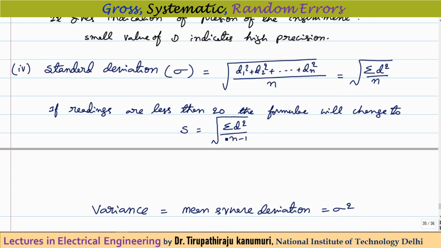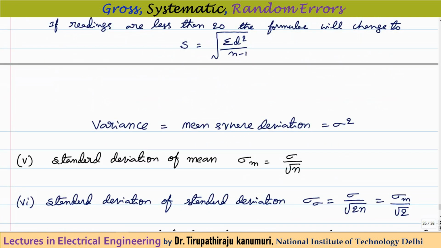You have to observe this in the numerical. If the data is given having less than 20 samples, you have to take n minus 1 in the denominator. Only that is the difference you have to observe.